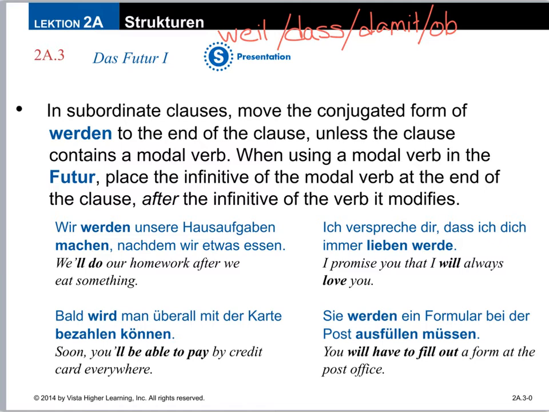So if you have a subordinate clause where you use a subordinating conjunction like weil, dass, damit, ob, and all those others on the list we recently had, you're going to treat werden just like in any other sentence where you have a subordinating clause. It's going to go to the end. So if I just make a regular sentence as a good example, let's do a typical Wir werden ins Kino gehen. We will go to the movies.